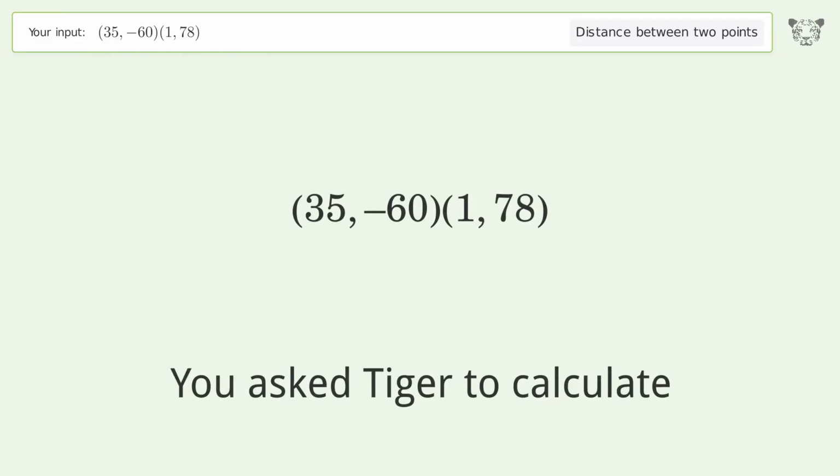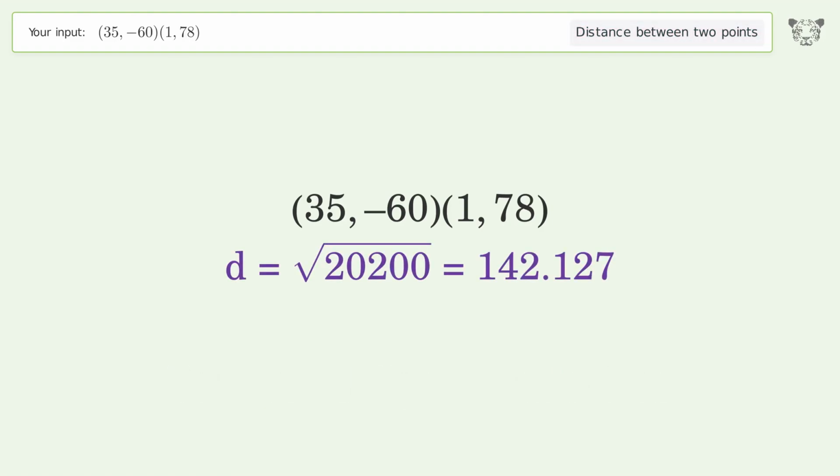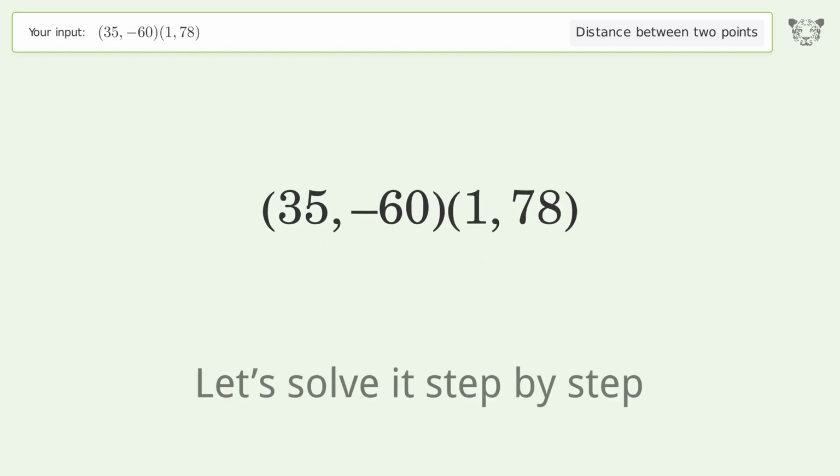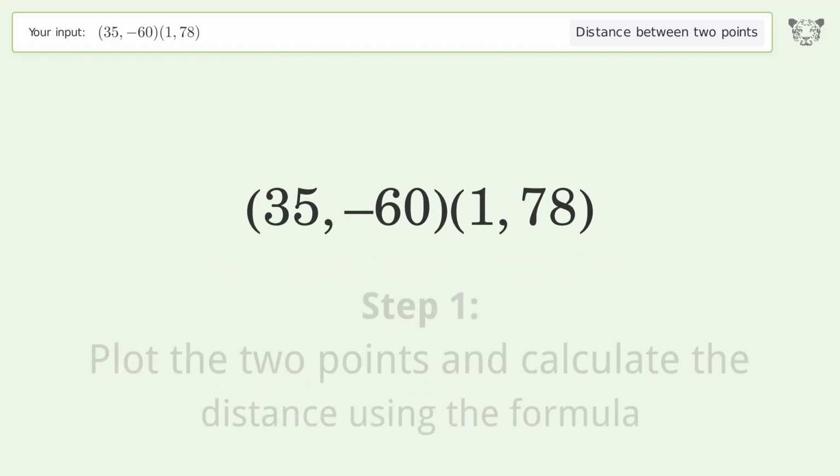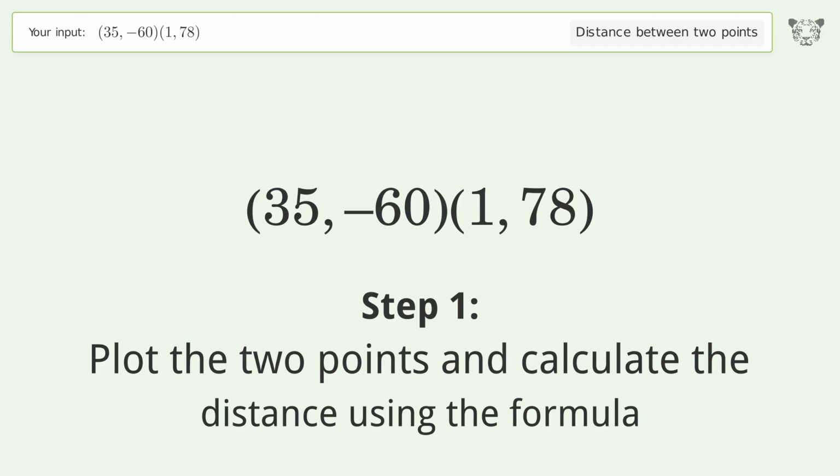You ask Tiger to calculate. This deals with the distance between 2 points. The distance between the 2 points is the square root of 20,200 or 142.127. Let's solve it step by step. Plot the 2 points and calculate the distance using the formula.